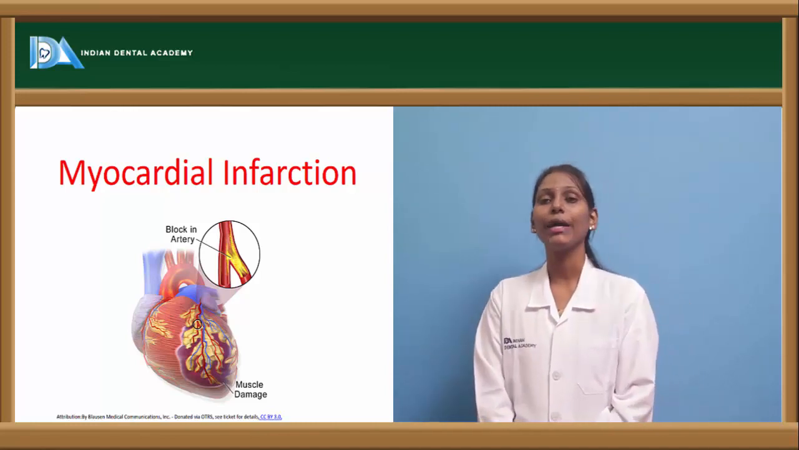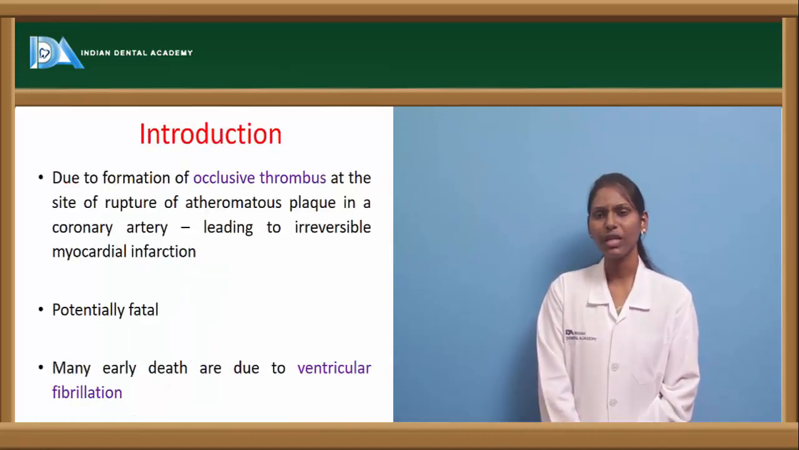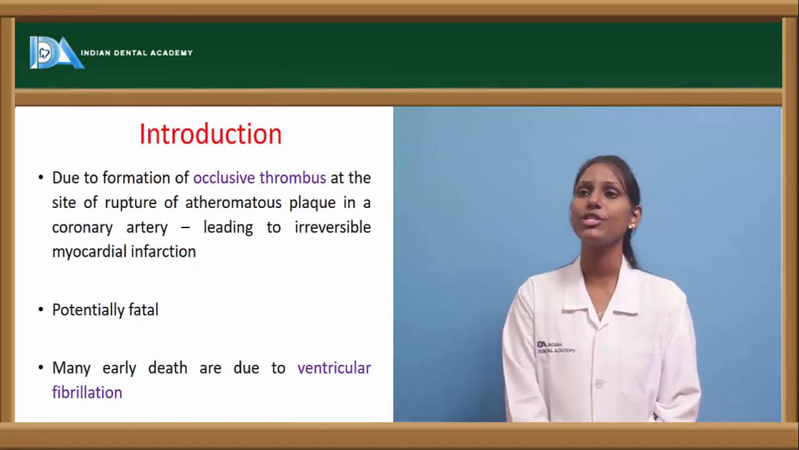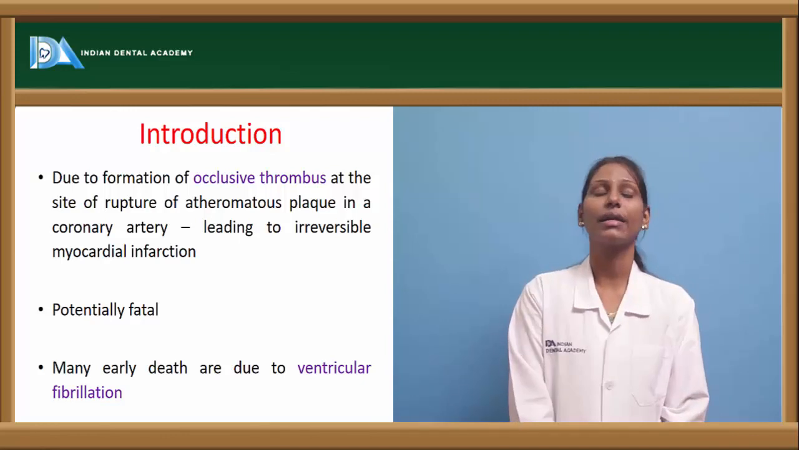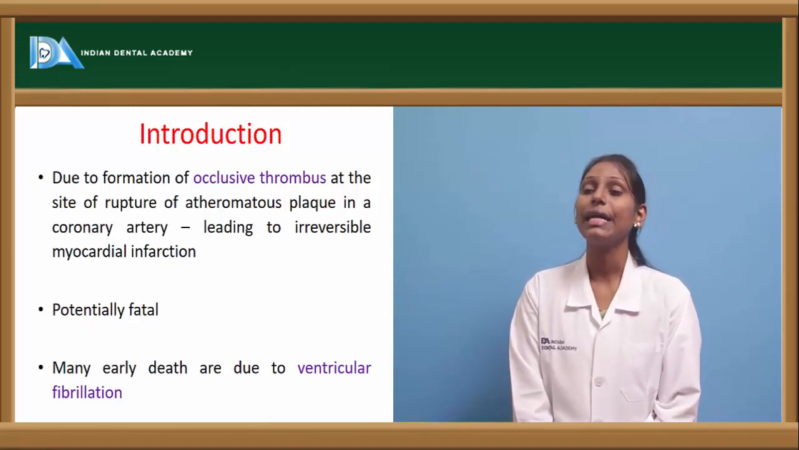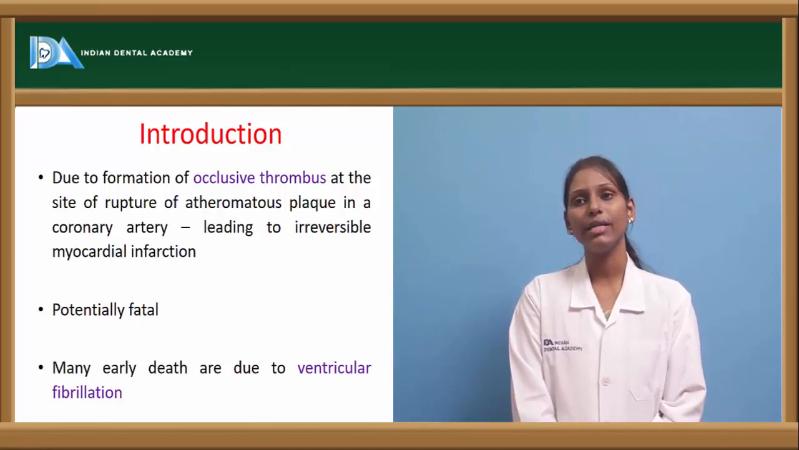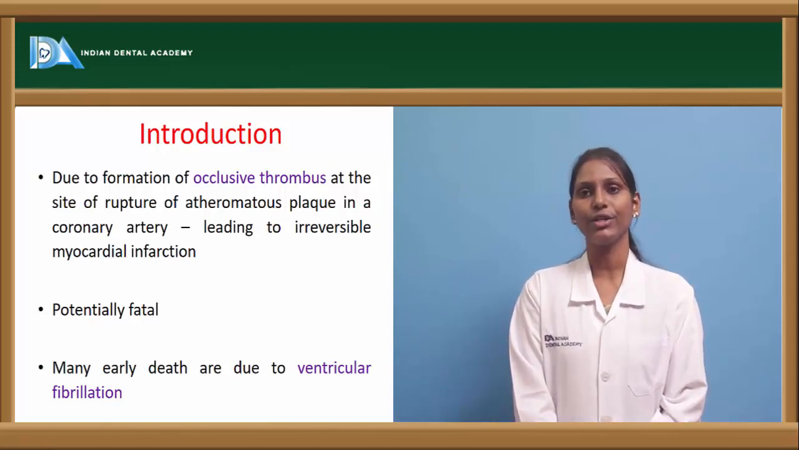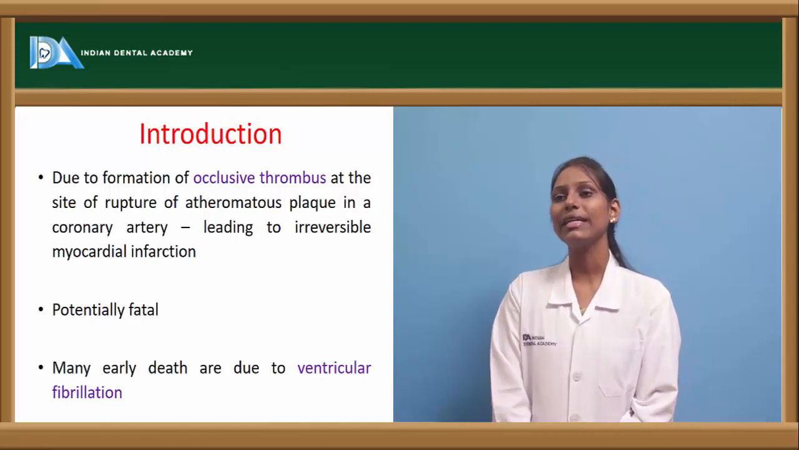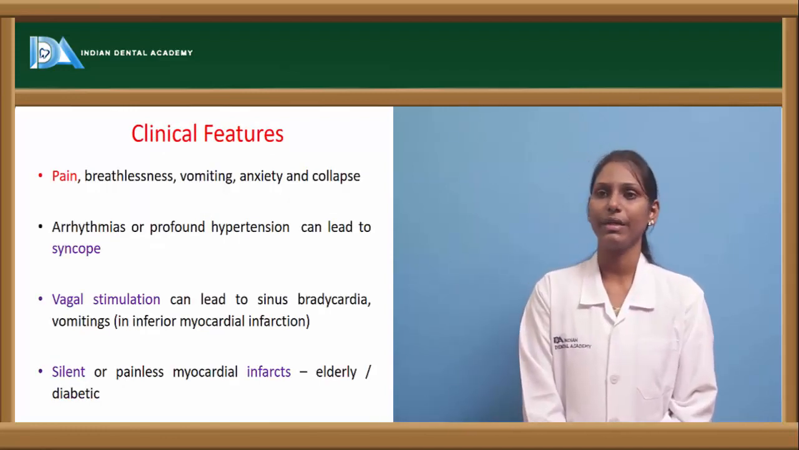Next, coming to myocardial infarction. Myocardial infarction is due to formation of an occlusive thrombus at the site of rupture of an atheromatous plug in the coronary artery. Here, it will lead to an irreversible myocardial infarction. It is usually potentially fatal. It can lead to death, and many early deaths are because of ventricular fibrillation.